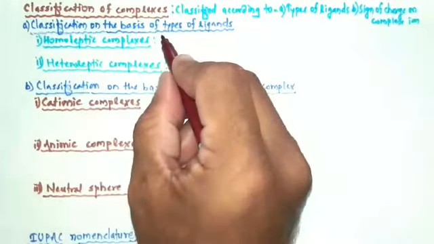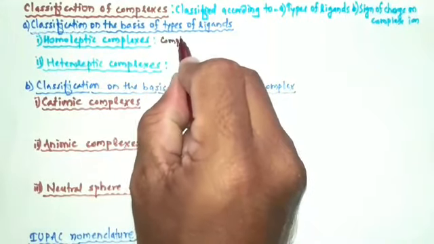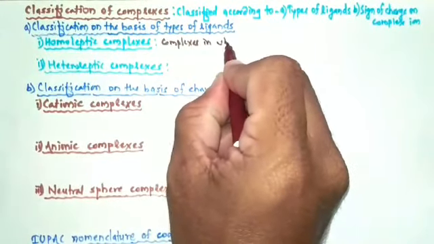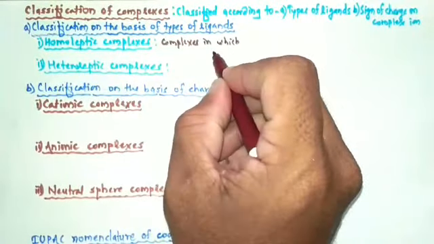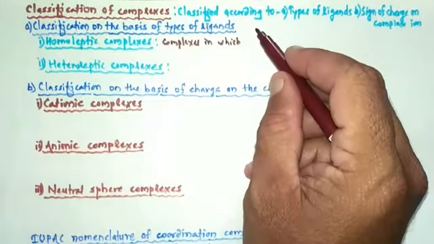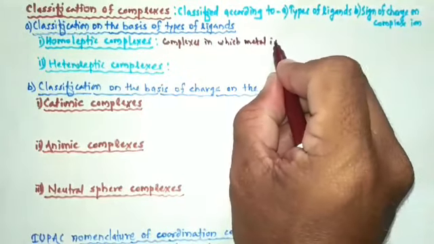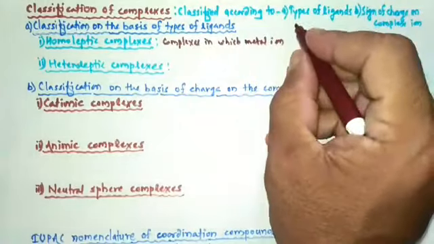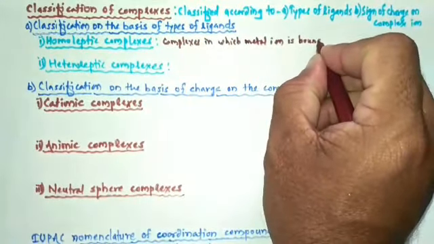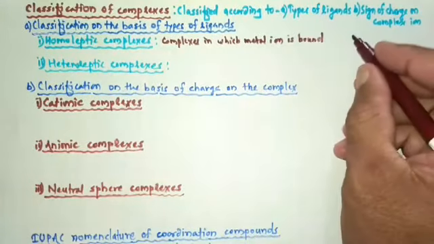Homoleptic complexes are nothing but complexes in which metal ion is bound or bonded to only one type of ligand.